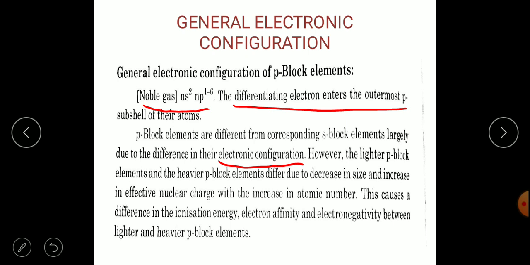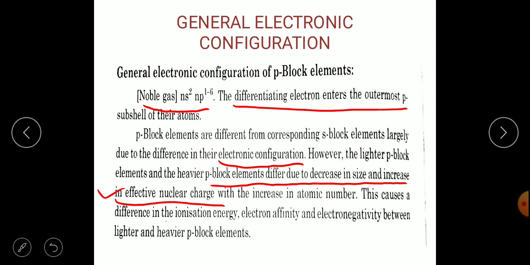However, the lighter P block elements and the heavier P block elements differ due to decrease in size and increase in effective nuclear charge with the increase in atomic number. We all know that with the increase in the atomic number in the periodic table, the effective nuclear charge also increases.